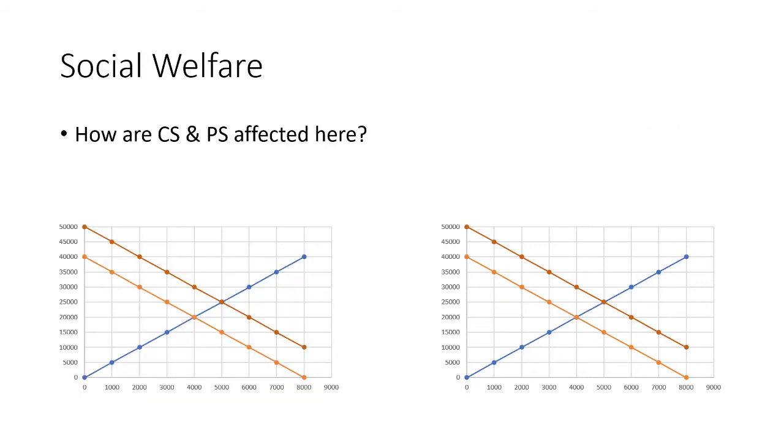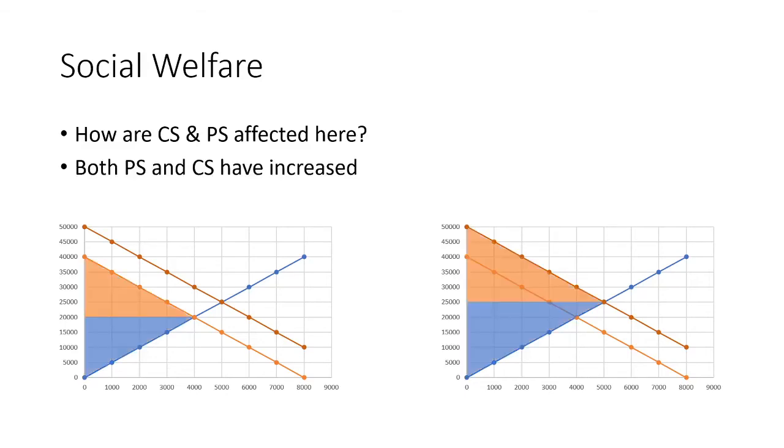How are consumer surplus and producer surplus affected here? Well, we have the original market here on the left with demand 1. And we can see over here in our new market, this orange triangle has grown, and so has the blue triangle. I'll let you all figure out what happens to each one, calculate them manually by yourself.